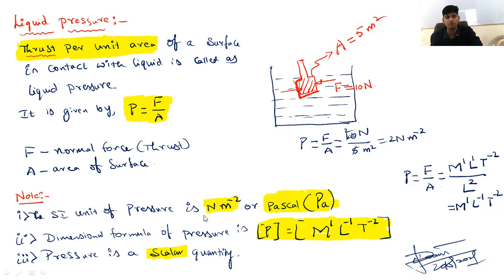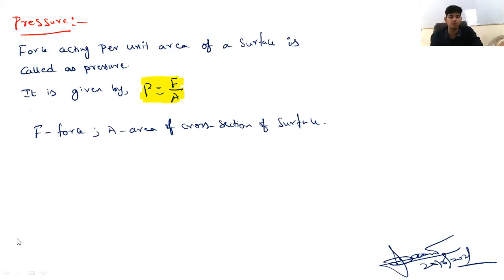I have told you liquid pressure is measured in Newton per meter square, or it can also be measured in units of Pascal. The dimensional formula for liquid pressure is M1 L minus 1 T minus 2, and pressure is a scalar quantity. Also, there are some practical units for measuring pressure, and you should be familiar with those practical units of pressure.